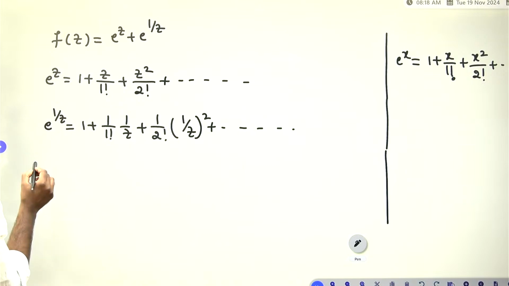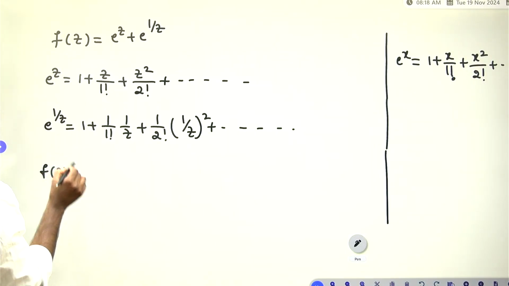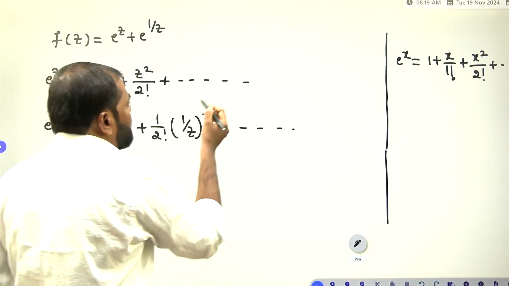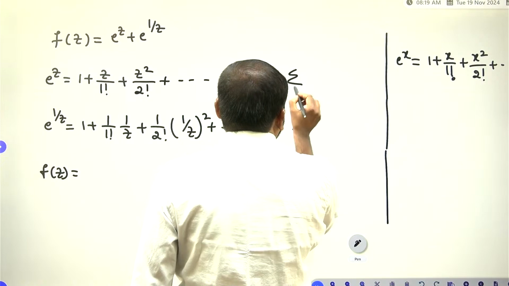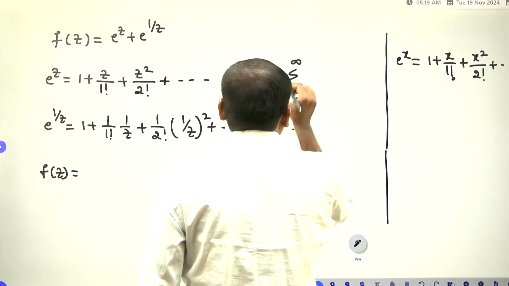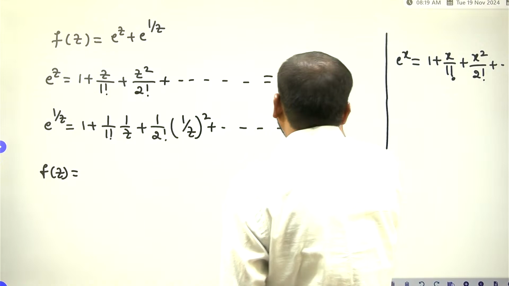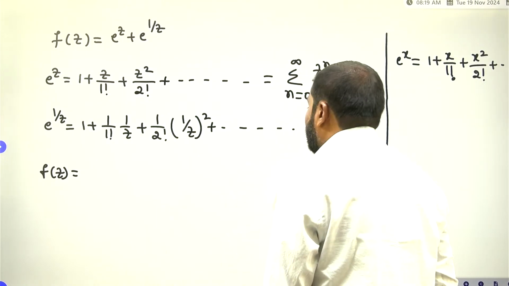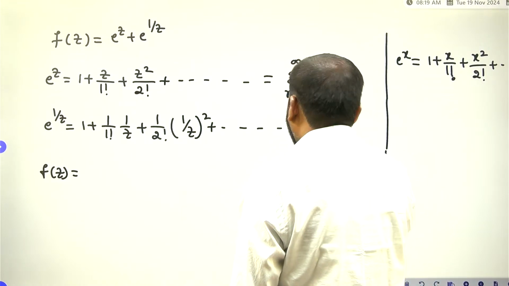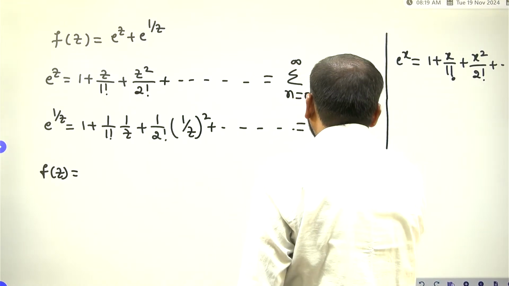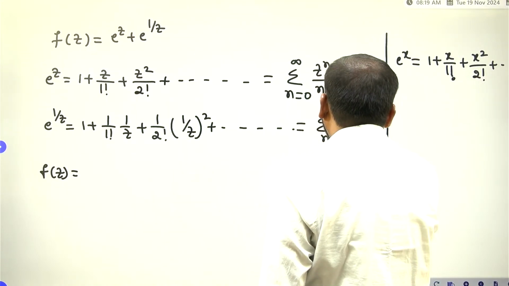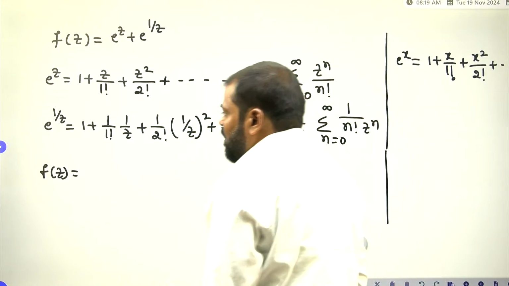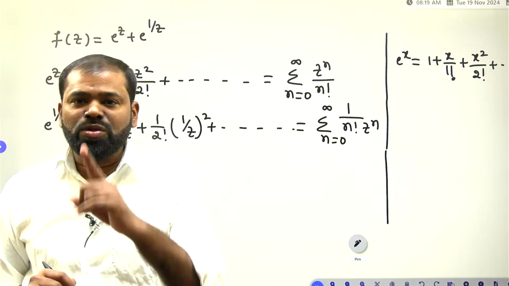Now f of z is equal to e power z. What should we write for this? Summation n is equal to 0 to infinity z to the power of n by n factorial. Clear? And e power 1 by z we write as summation n is equal to 0 to infinity 1 by n factorial into z to the power of minus n.